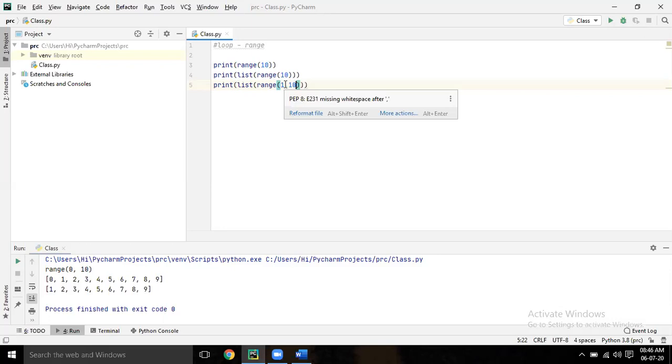So if you don't give anything, by default it will start from 0. And the end with 10 means it will go till 9. Now give the same thing again.